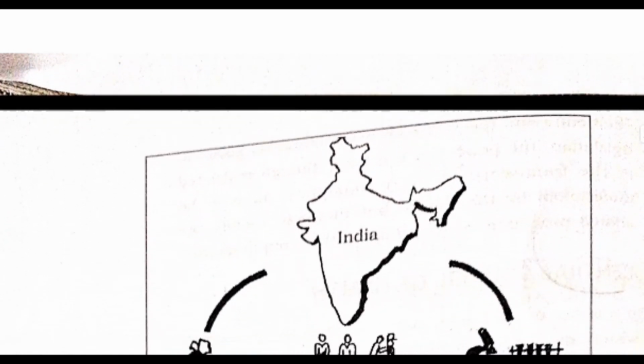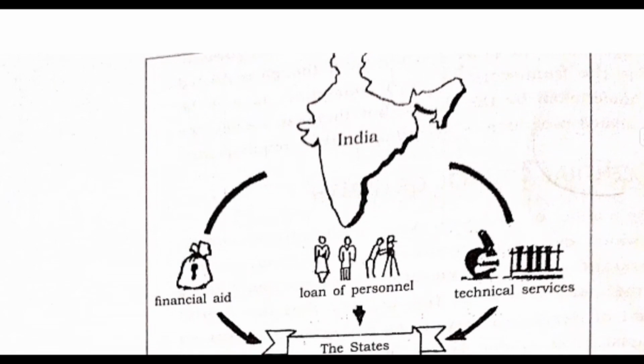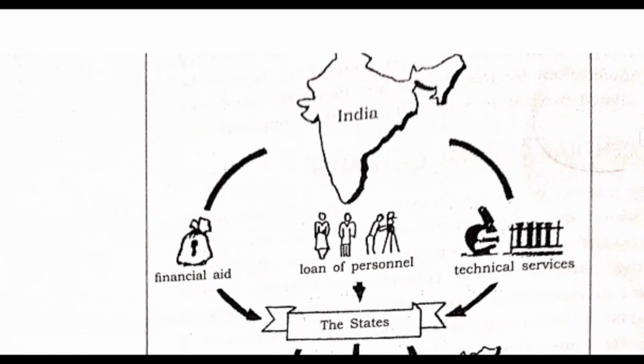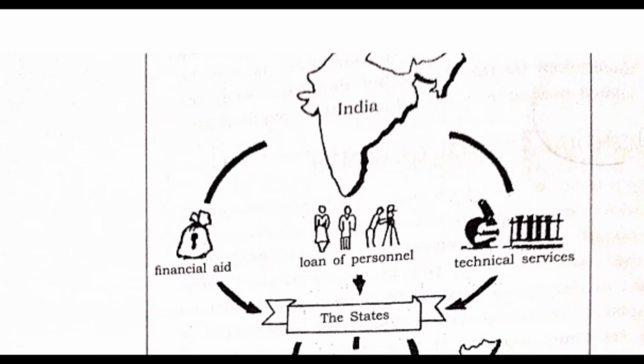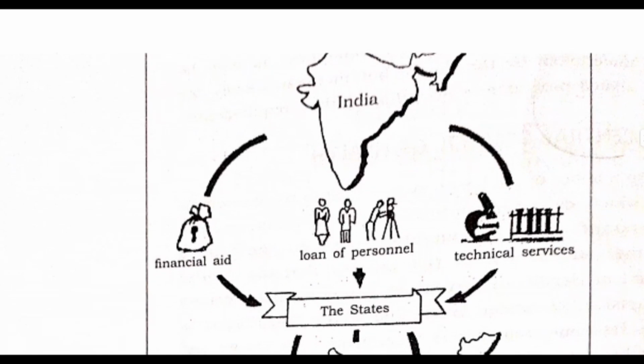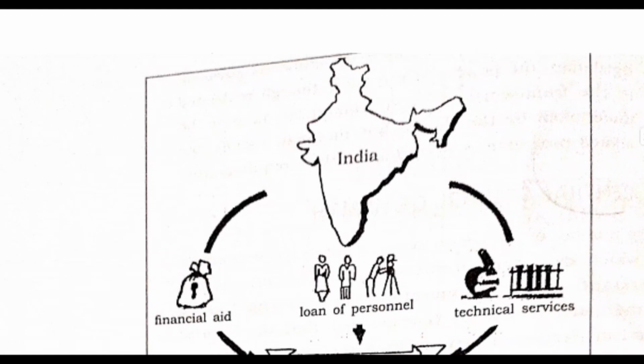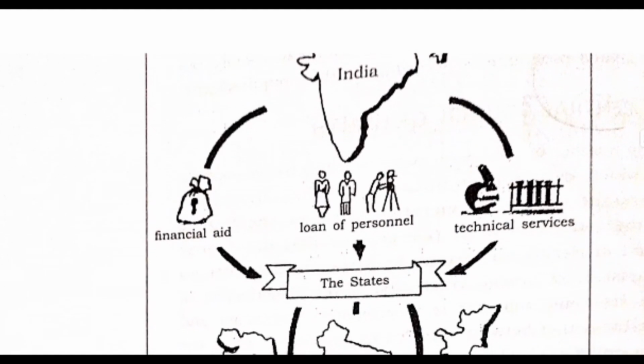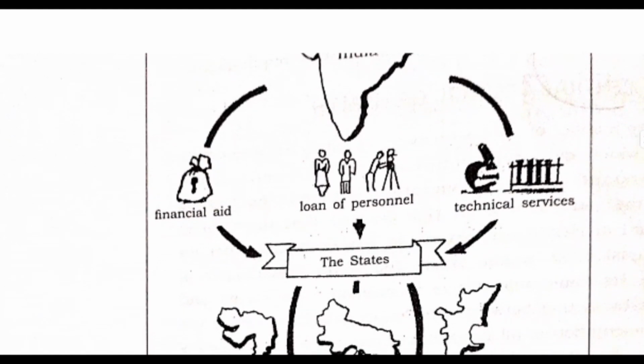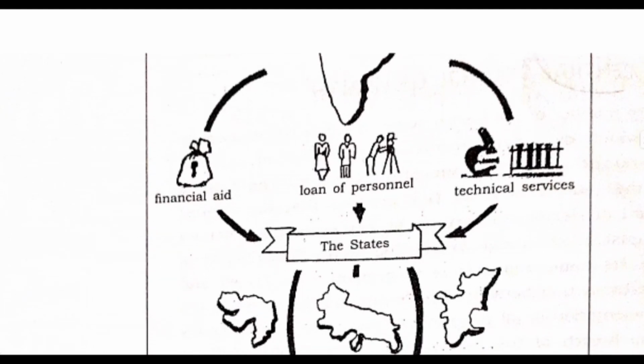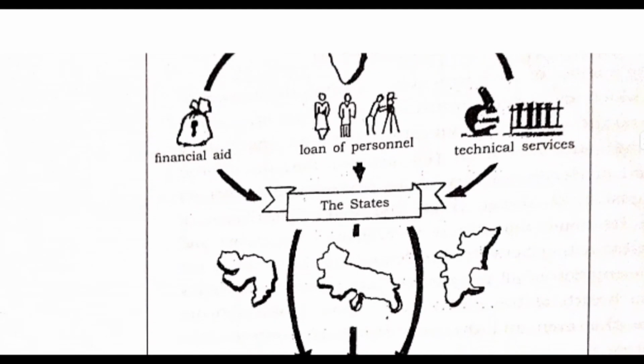All right. See, this is a chart given. How does the financial aid reach the public, or how do the different health schemes reach the public? First of all, it is the India map given here. From here, the financial aid goes to the state government, then loan of personnel also goes, and technical services also go to the state government.